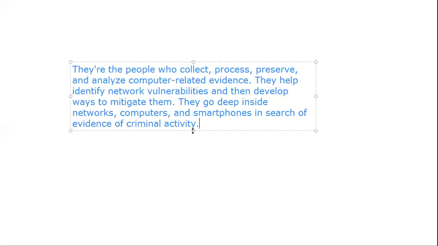See that there are the people who collect, process, preserve, and analyze computer-related evidence.